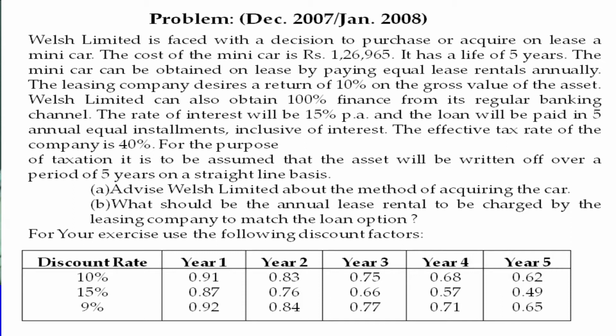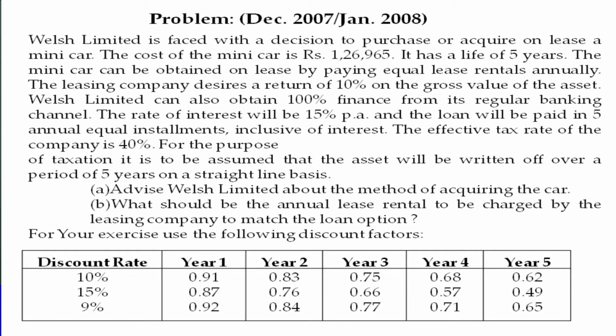The effective tax rate of the company is 40%, so the tax rate to be considered is 40%. And for the purpose of taxation, it is to be assumed that the asset will be written off over a period of 5 years on straight line basis. So the depreciation method is the straight line method.